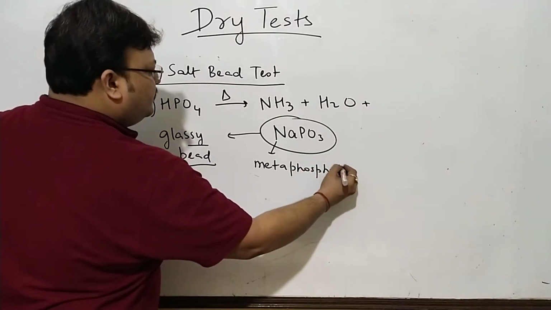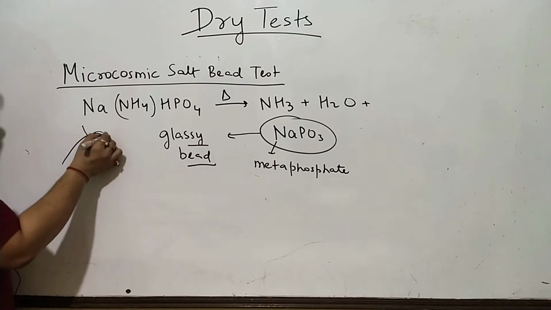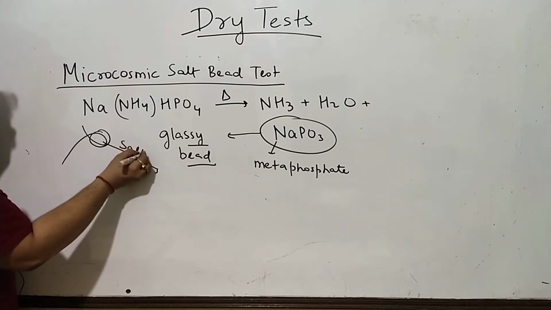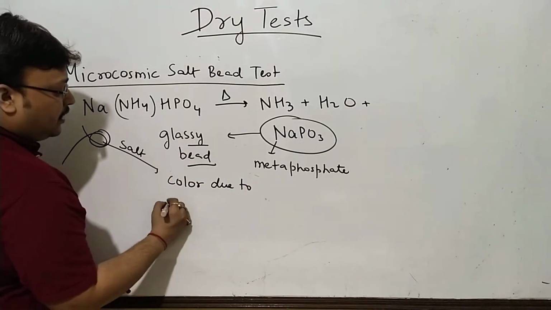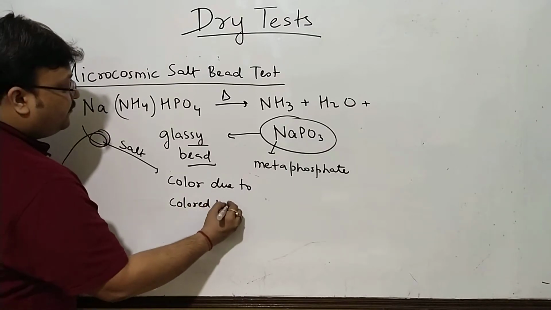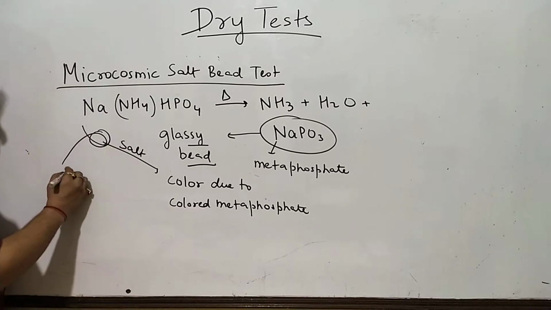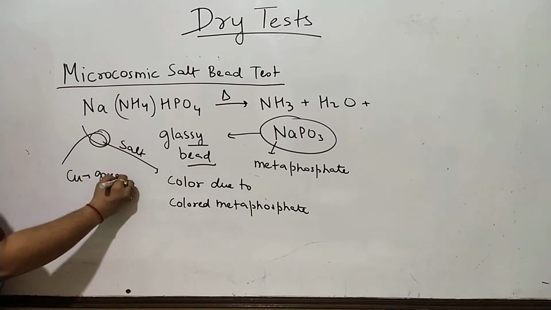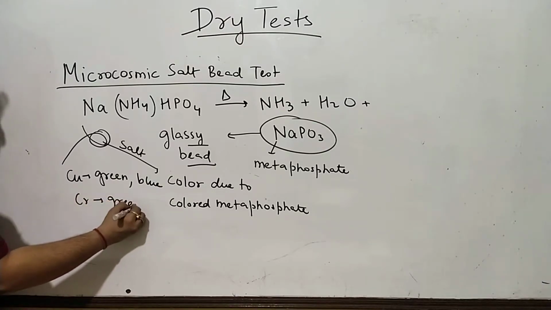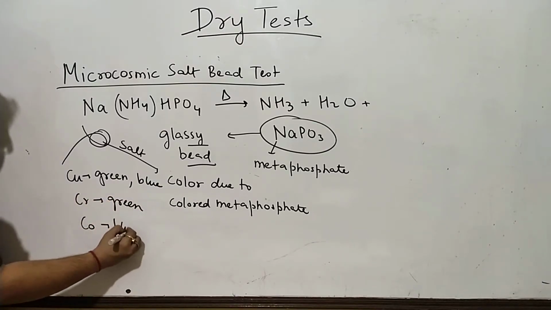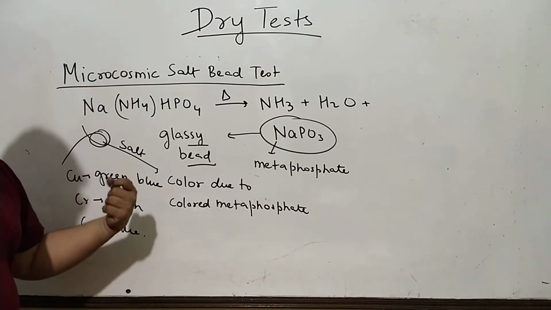and yet again this bead which is obtained on the loop of this platinum wire. To this you attach a small amount of salt, you take it to the flame, and the color is due to colored metaphosphates. Yet again for copper you will want to know the color green when hot, blue when cold, chromium green, cobalt blue. So this much only. You don't need to mug up that entire table or chart again.